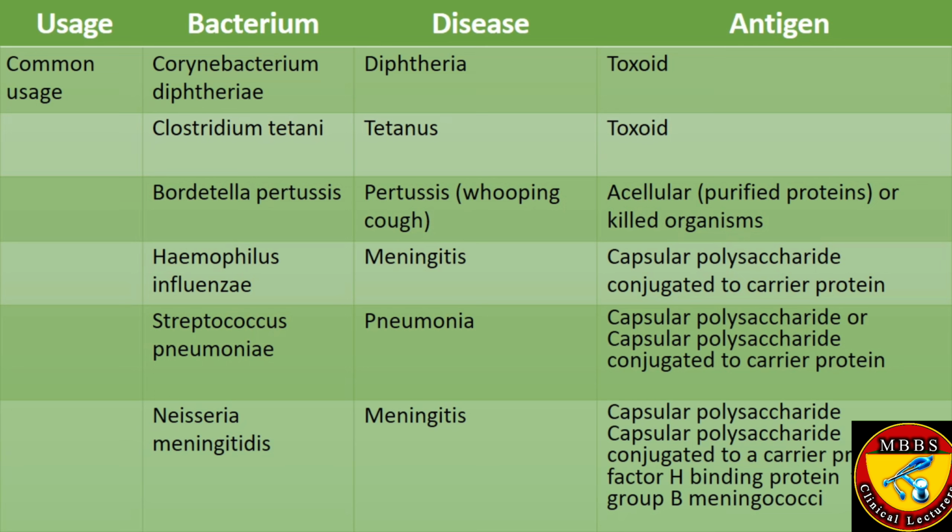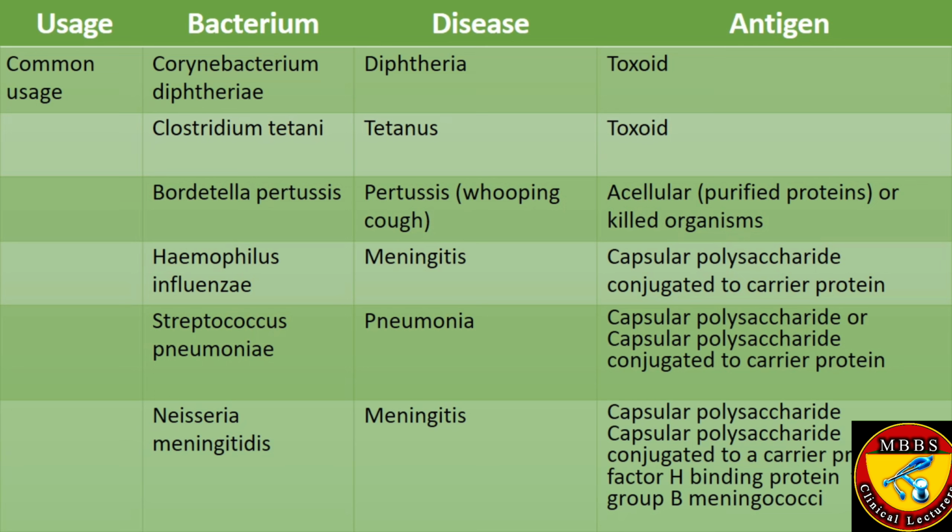Bordetella pertussis causes whooping cough, or pertussis. It has two types of vaccines. One is an acellular purified protein vaccine, consisting of pertussis toxoid along with two other proteins, filamentous hemagglutinin and pertactin. The other vaccine contains killed organisms.